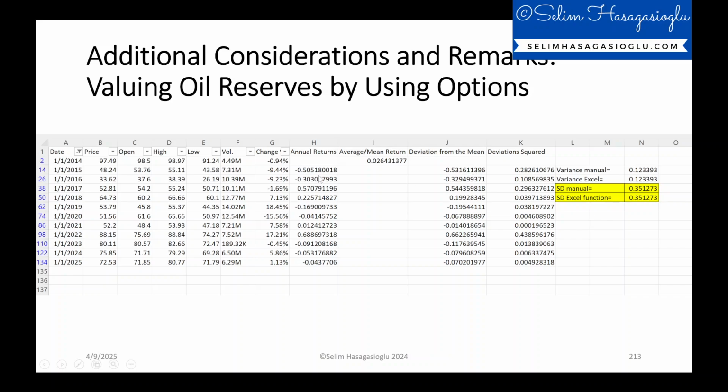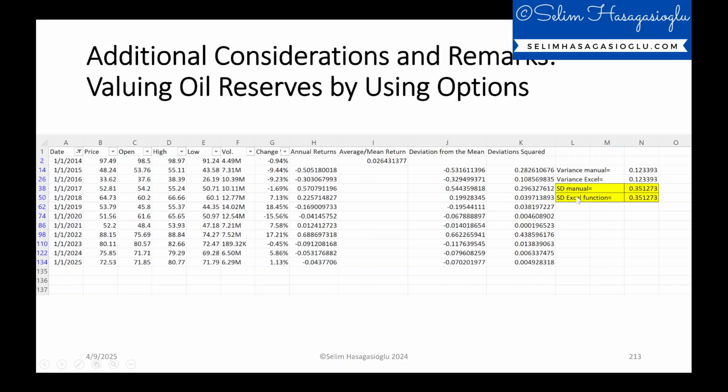Then calculate the deviation for each annual return from the mean and take the square of these deviations. So variance will be the sum of these deviations squared divided by the number of observations minus 1, because we are looking at the past data. So we will be following the sample convention here. And for variance in Excel, just use VAR.S, variance for the sample, and based on these annual returns you should be getting the same result, I would say.